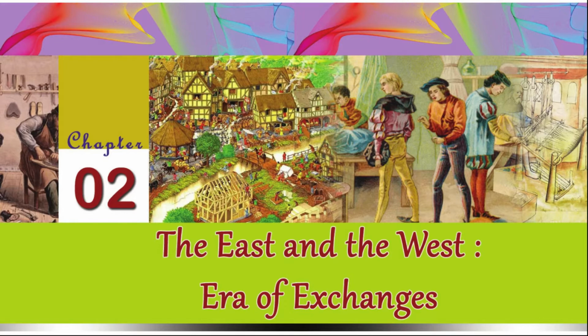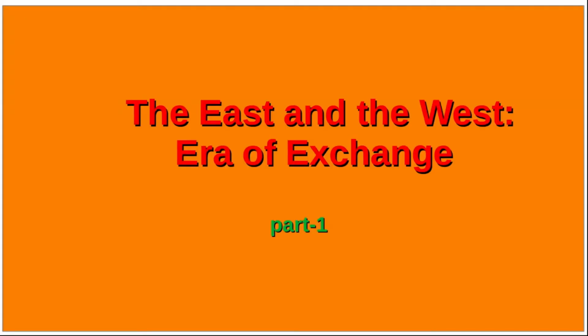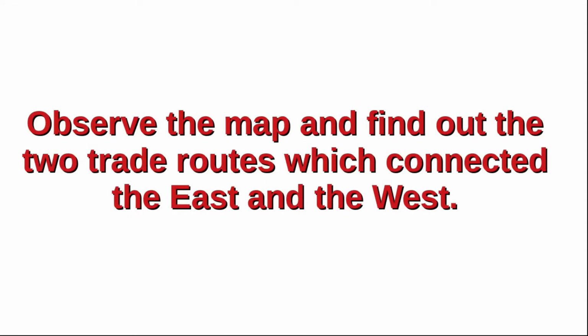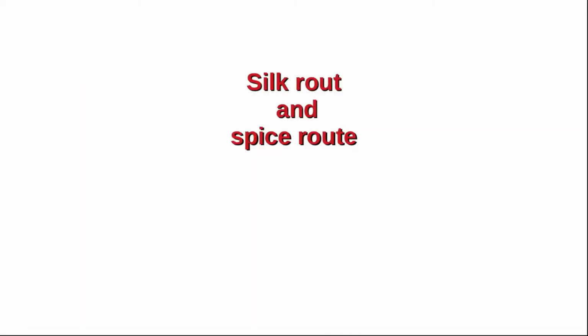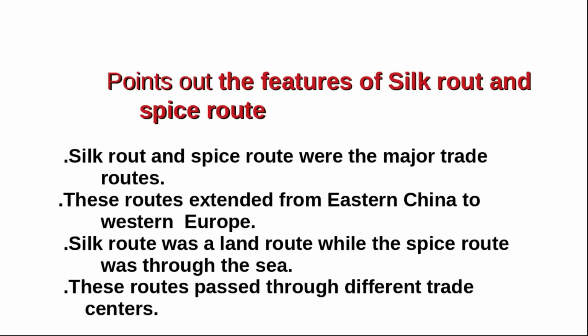Let us get into the questions and answers. Observe the map and find out the two trade routes which connected the east and the west. Silk Road and Spice Road. Next question. Points out the features of Silk Road and Spice Road.